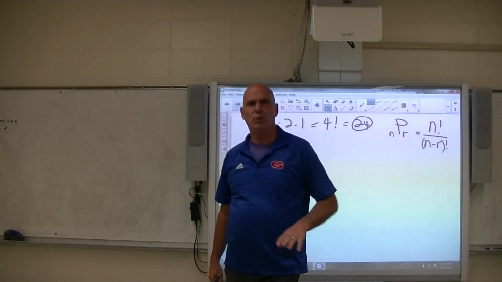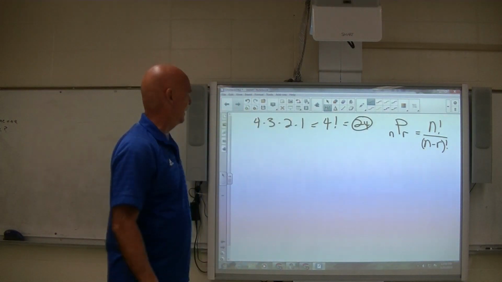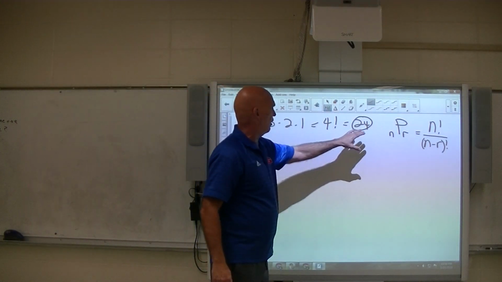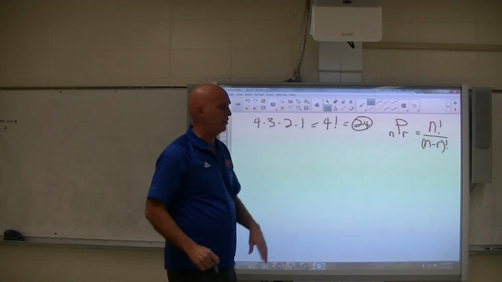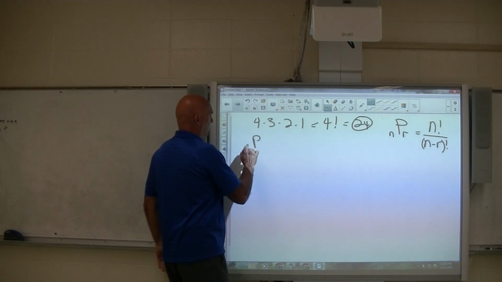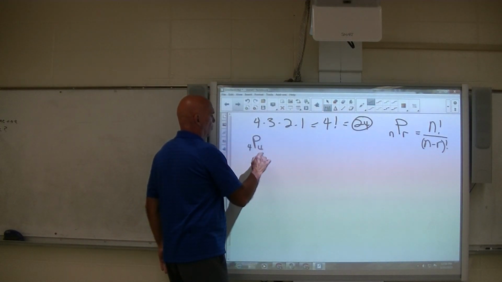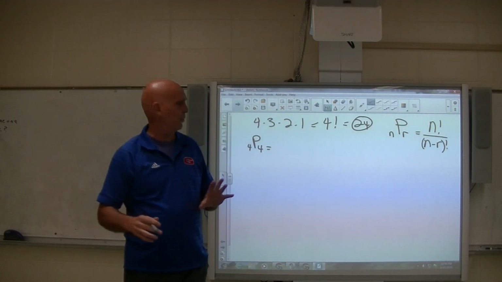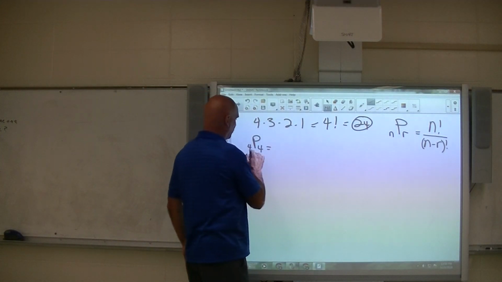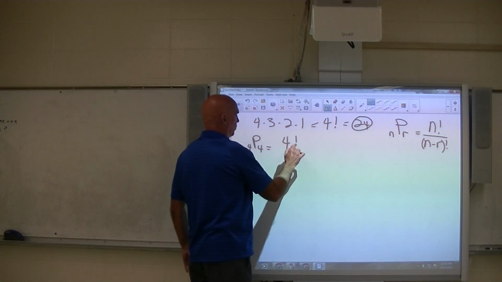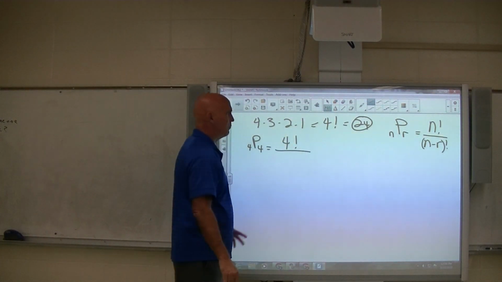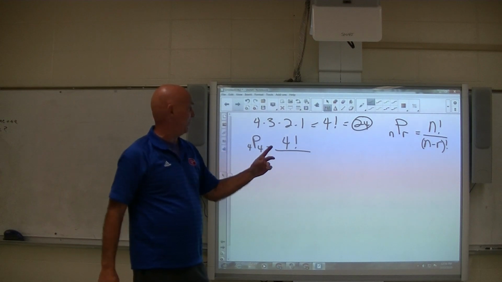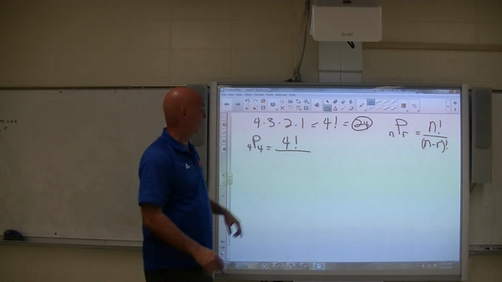Okay. Let me show you why that gets complicated, okay? For instance, if we were going to take all 4 books and put them in 4 shelves, we would have the permutations of 4 things taken 4 at a time. So the formula says to put n factorial, that's 4 factorial, over n minus r factorial. Well, n minus r, that's 4 minus 4, 0 factorial.